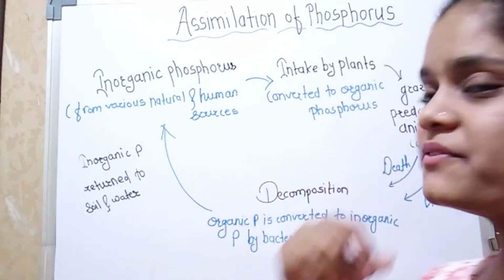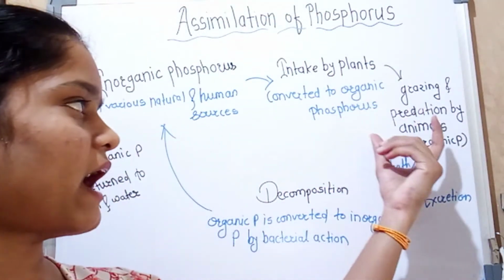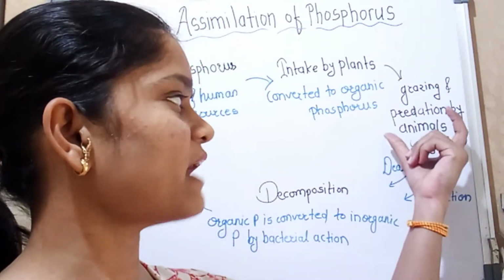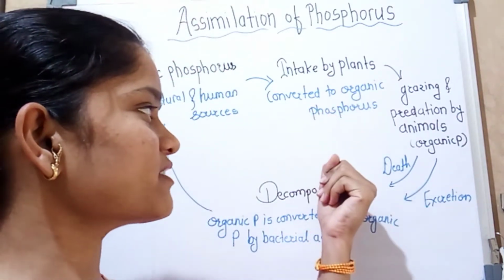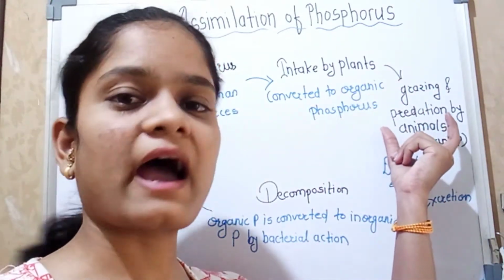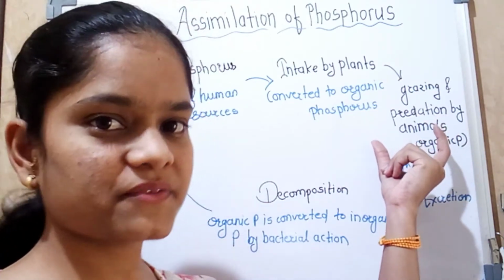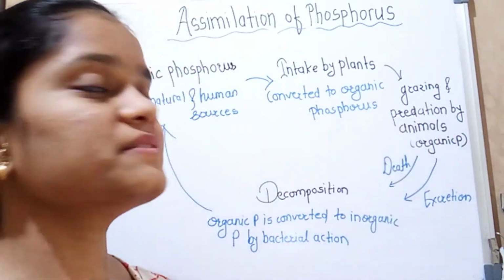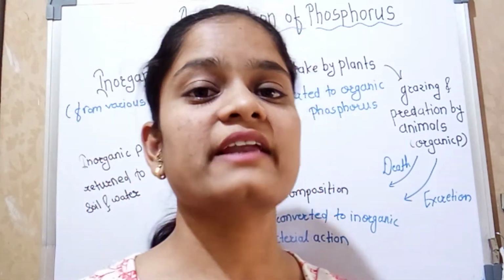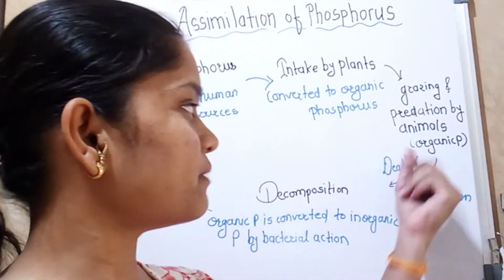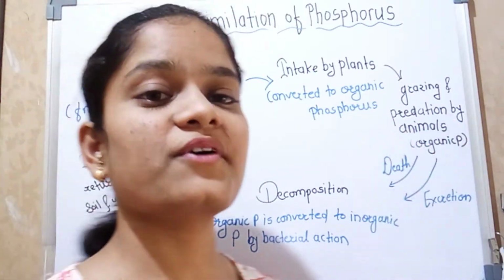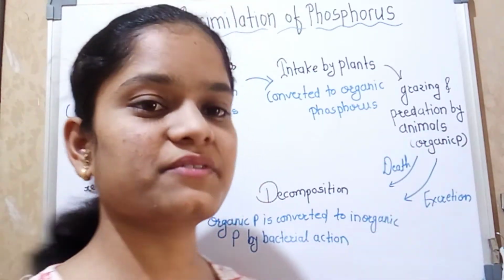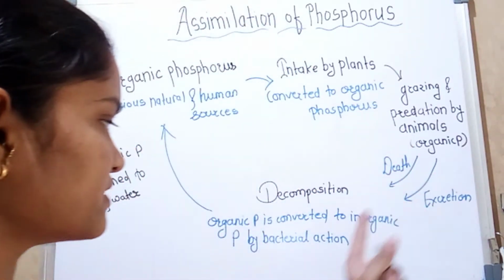Then this organic phosphorus travels to the animals which consume the plants and algae. Then this organic phosphorus travels to the animals and is also organic phosphorus. Okay, the animals release phosphorus through urination and defecation, or when plants and animals die, this phosphorus is released by decomposer bacteria, and again this organic phosphorus is converted into inorganic phosphorus, and the process proceeds in the same way.